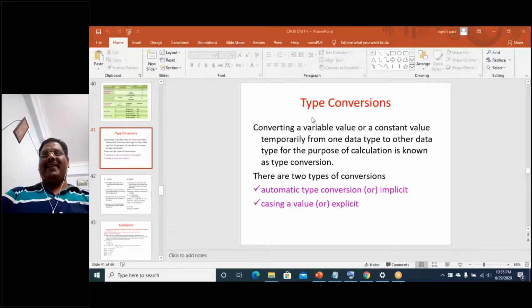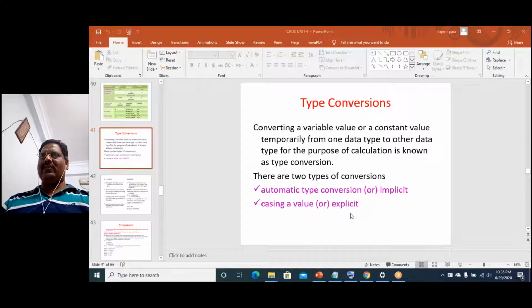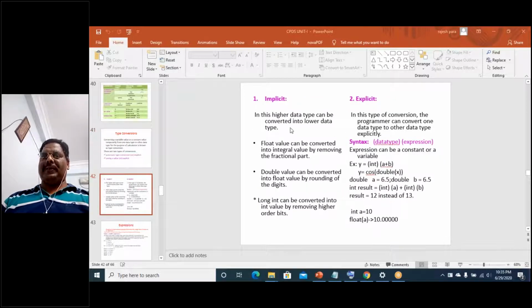So how many types of conversions happen in C language based on the compiler? There are two types. One is automatic type conversion, or implicit conversion. The other is casting a value, or explicit conversion. Automatic implicit conversion and explicit conversion are the two things we go with in the conversion concepts.